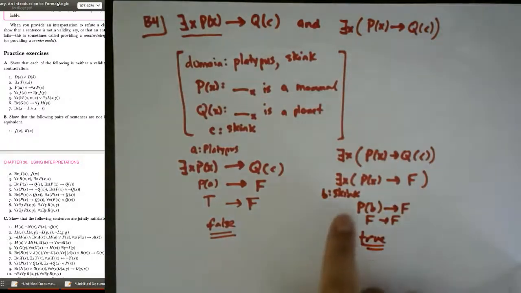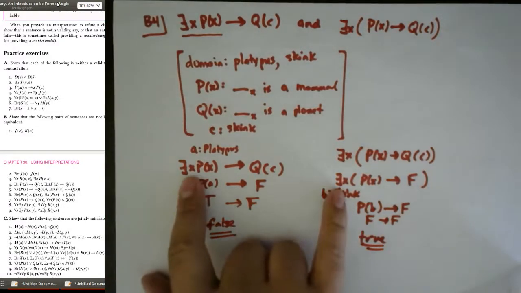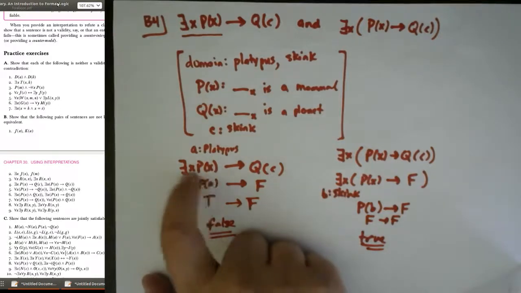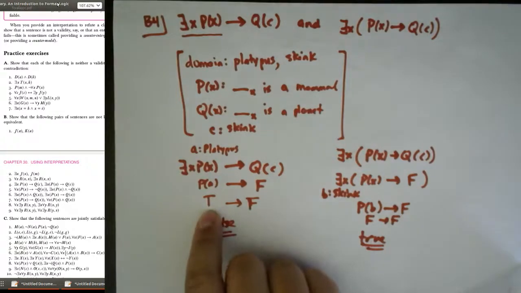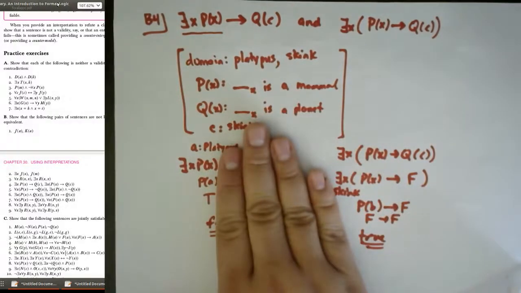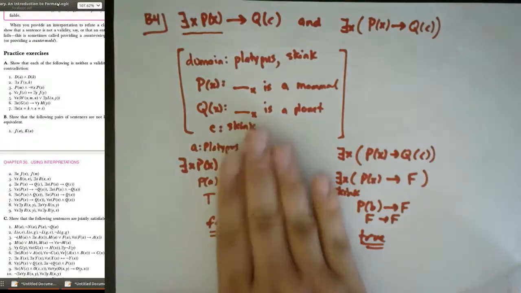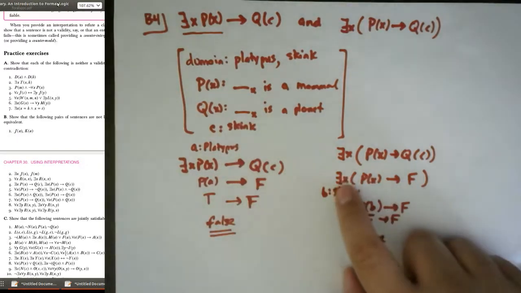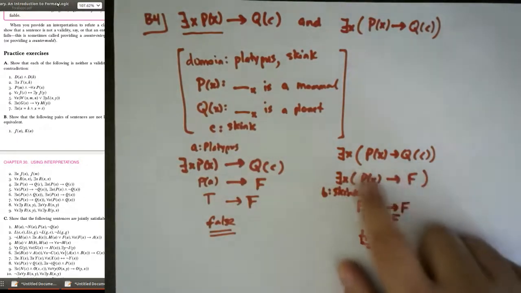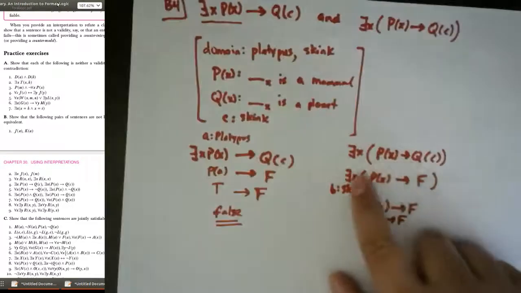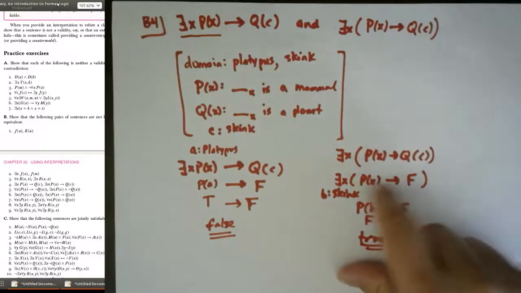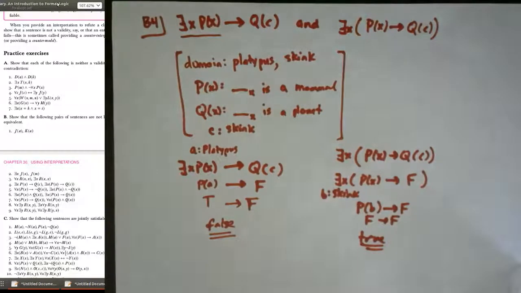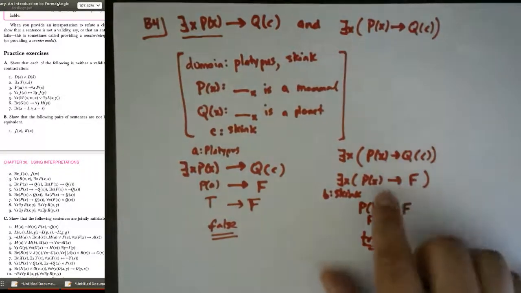So the placement of that existential and its scope matters. When I picked platypus here, I was trying to make this part of it true. And I did, because that sentence alone is what it does. But here, since the existential quantifier is among all this stuff, what I'm seeking is a value of x in the domain that makes the entire sentence true. And I was able to accomplish that by picking one for which P was false.